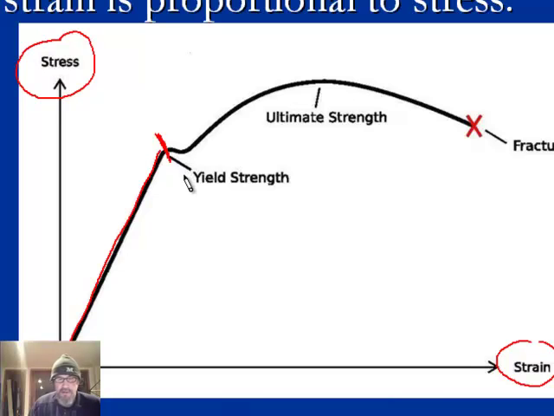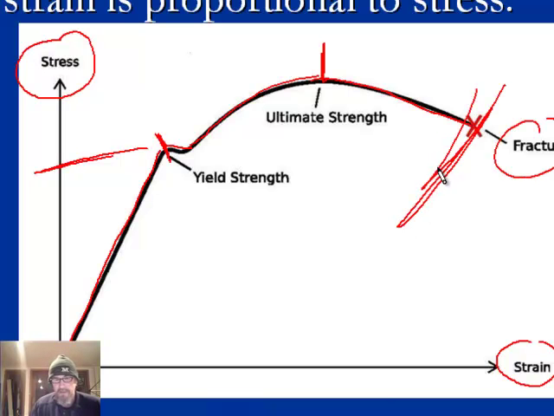Once you get past the yield strength, however, all bets are off, and you reach a sudden increase in length. You see the strain is rapidly increasing, where the stress just pretty much stays constant or even goes down a little bit. And then you have to start pulling again. The stress goes up, but not linearly anymore. And then it reaches this one maximum strength where you're not going to have to put any more stress than that on this piece of material. And then the stress starts to drop off as it gets longer and longer, and then pretty soon it just breaks. It's the fracture point.